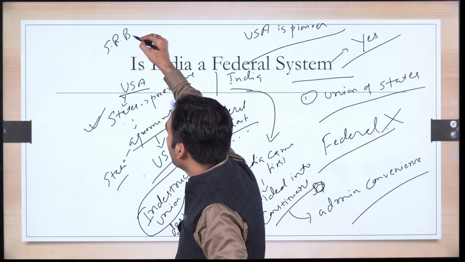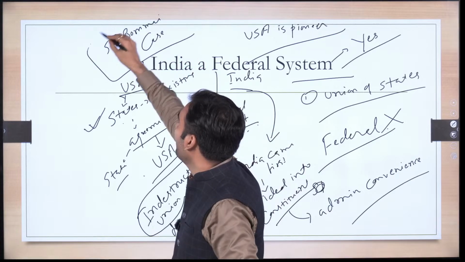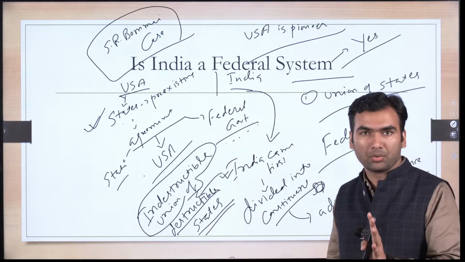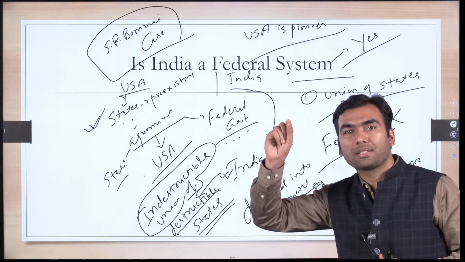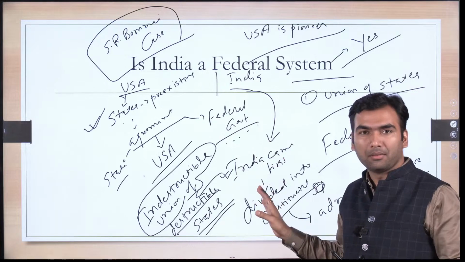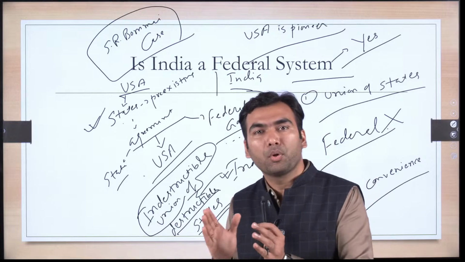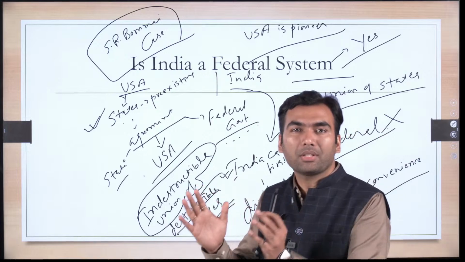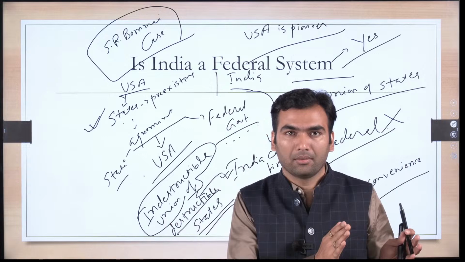In the S.R. Bommai case, the Supreme Court has declared federalism as part of the basic structure of our constitution. So you have to take a firm stand. You have to first write why a few people are saying it is quasi-federal. The argument is simple: the kind of system USA possesses is considered pure federalism. Since India deviates from that system, a few people term it quasi-federal. And what are the deviations?